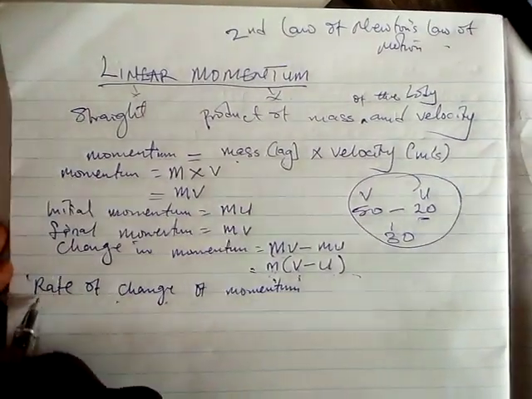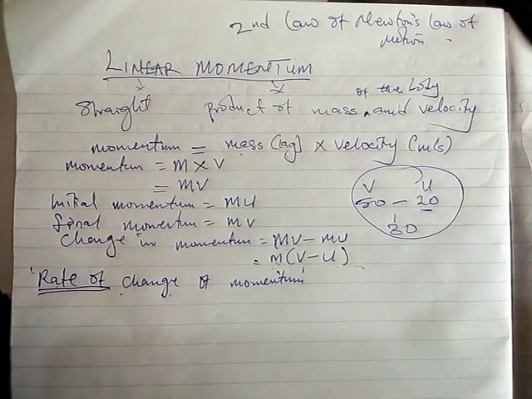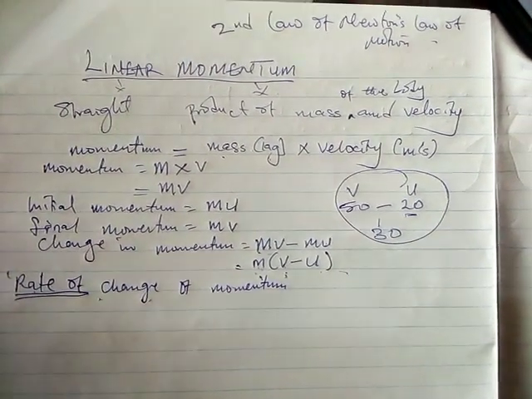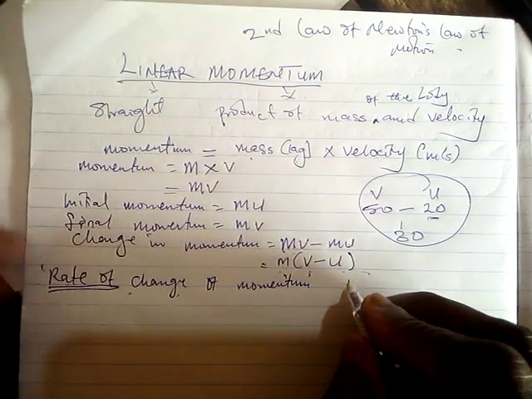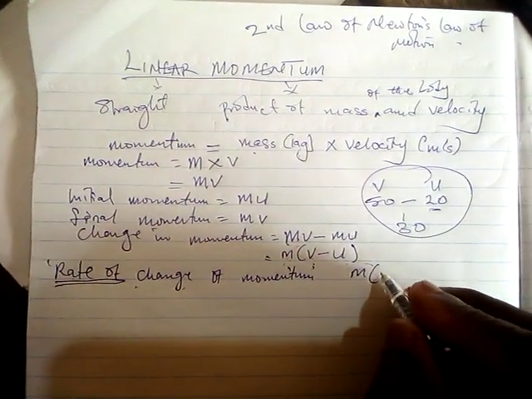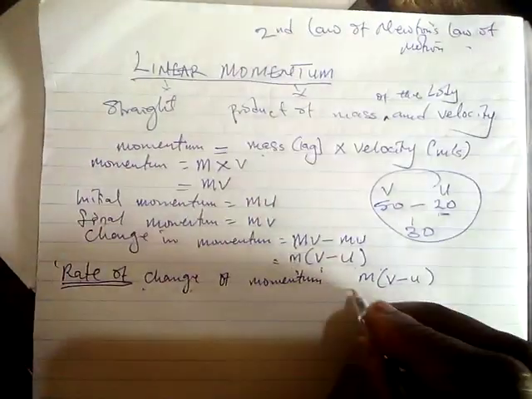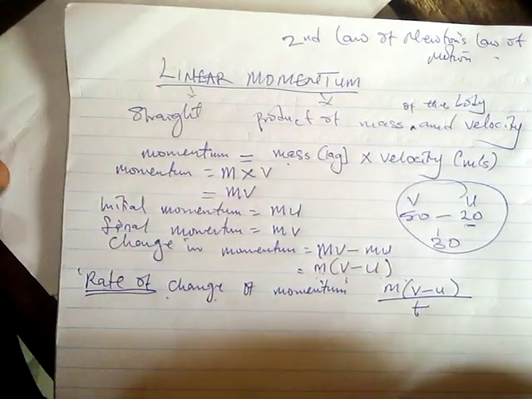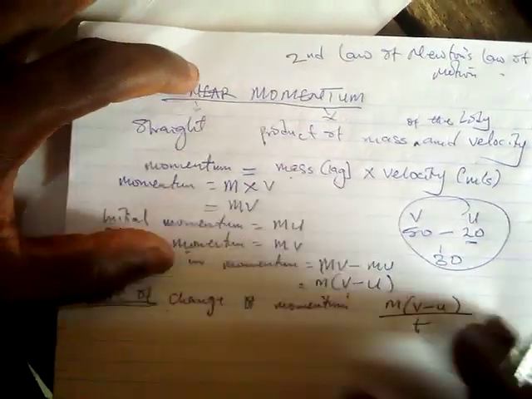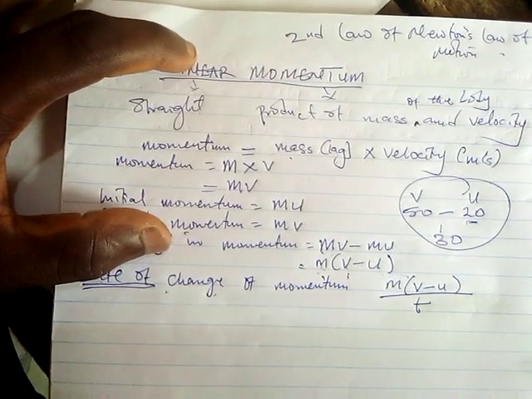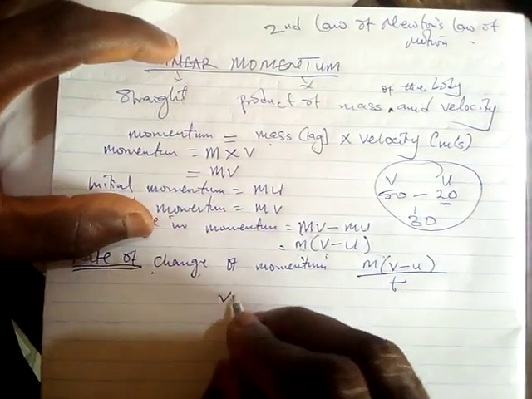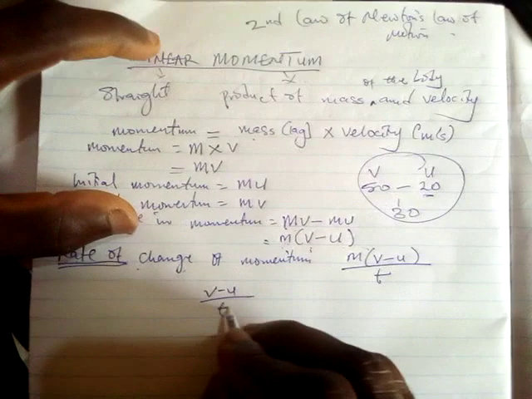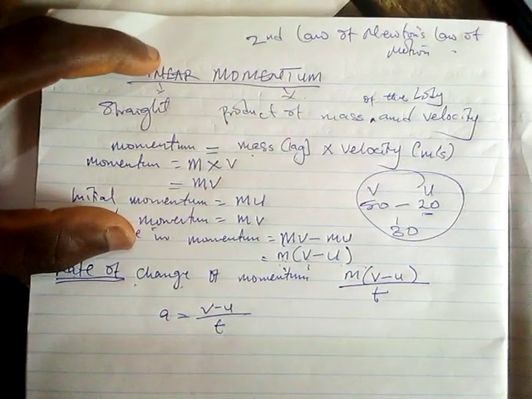The moment you hear the word rate of, the first thing that should come to your mind is time. So we can simply say m into bracket v minus u over t. That is the rate there. So we can have the formula in this understanding. Now you remember very vividly that this v minus u over t is actually the formula for acceleration.